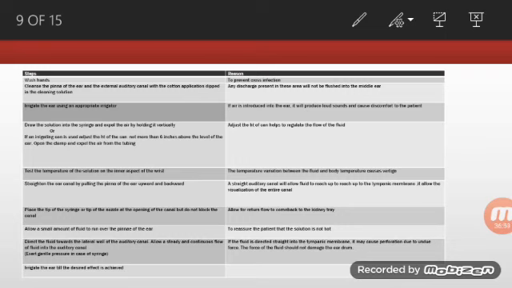Then straighten the ear canal by pulling the pinna of the ear upward and backward. A straight auditory canal will allow fluid to reach up to the tympanic membrane and allow the visualization of the entire canal. Straightening the ear canal helps to visualize the entire canal.